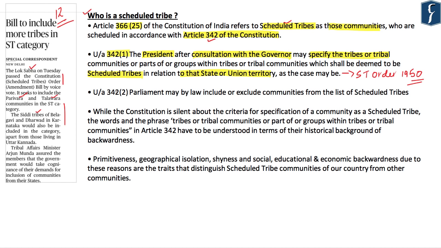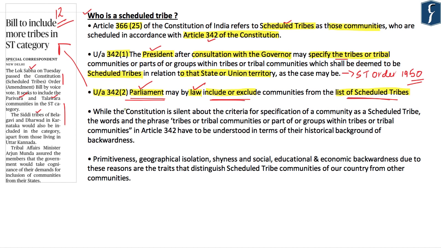Furthermore, Article 342 Clause 2 states that it is the Parliament of India which can, through a law, either include or exclude any community from this list of scheduled tribes. So please remember that it is the Parliament and not the President who has the power to amend the list. Originally, it was the President who notified the list of the scheduled tribes. However, if today any amendment has to be made to the list, it will be done by the Parliament through a law. And this is exactly what the Parliament is doing as far as including these communities in the scheduled tribe category is concerned with respect to Karnataka.